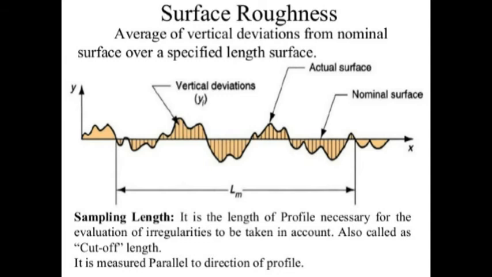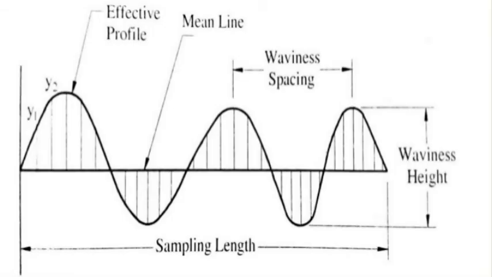And now, mean line of profile. It is the line dividing the effective profile such that within the sampling length, the sum of the squares of vertical ordinates y1, y2, etc. between the effective profile points and the mean line is minimum. Okay, so it is the line dividing the effective profile such that within the sampling length the sum of the squares of vertical ordinates between the effective profile points and the mean line is minimum.